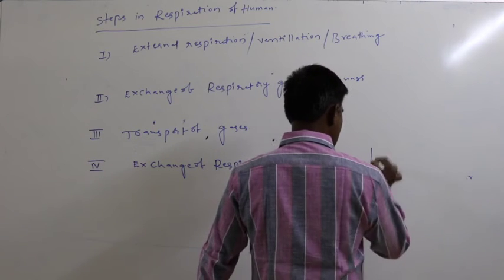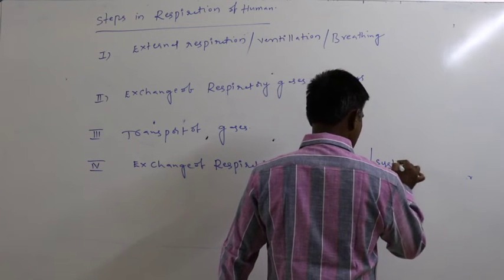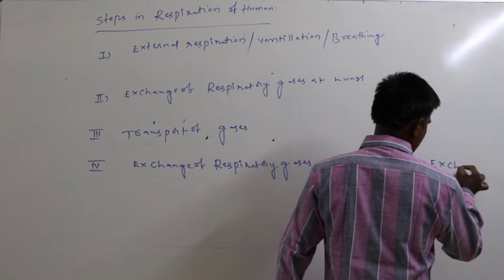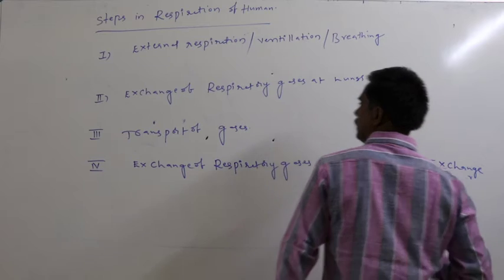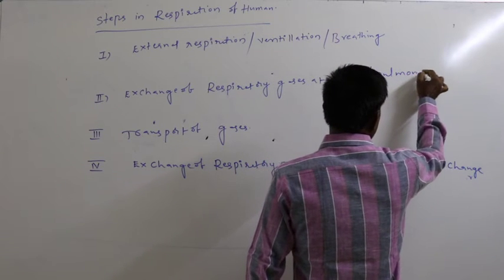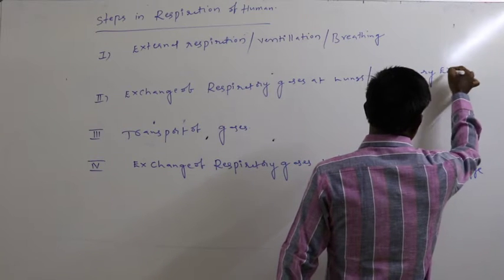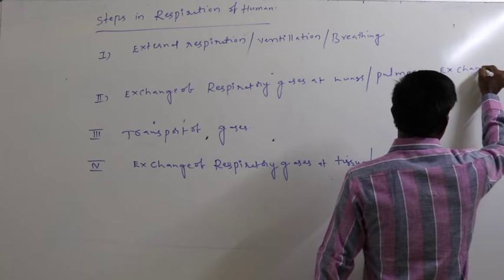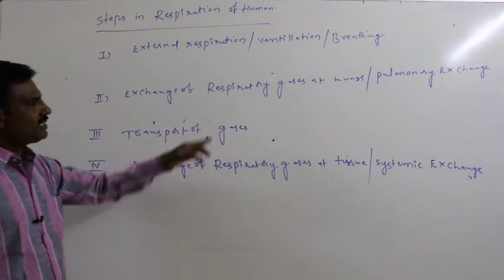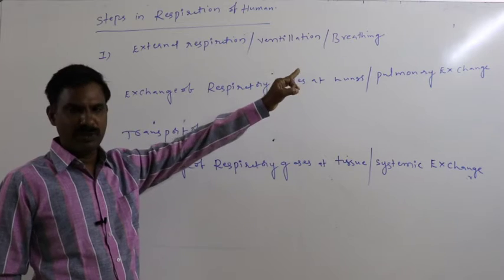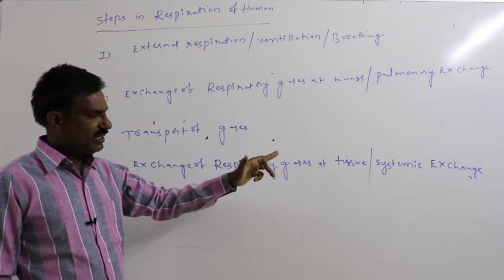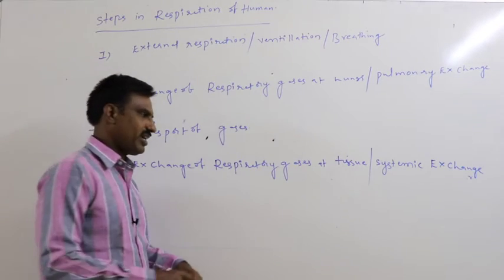This is also called the systemic exchange. Exchange of the respiratory gases at lung is said to be the pulmonary exchange. Exchange of the respiratory gases at tissue is also called the systemic exchange.